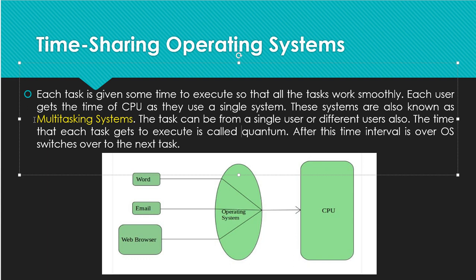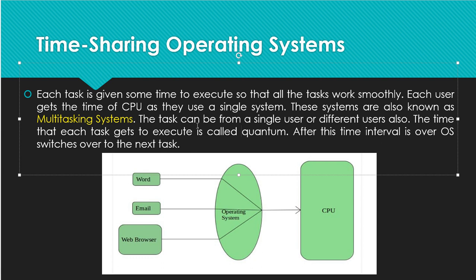There are best examples, and later I will show examples of time sharing operating systems, but this is just an example, the alarm. These systems are also known as multitasking. The task can be from a single user or from different users also. It means a time sharing operating system can accept tasks from a single user, or it can accept tasks from many users.